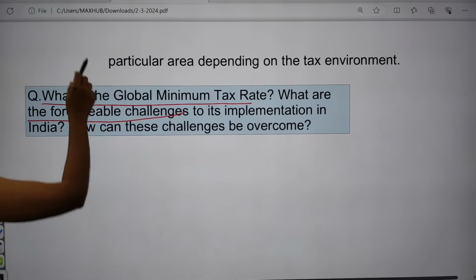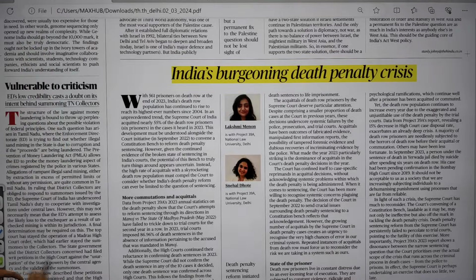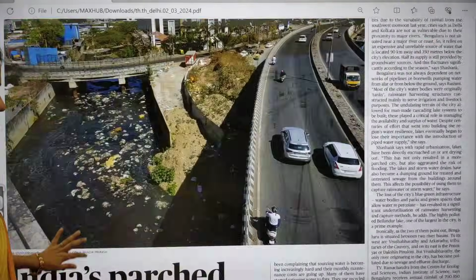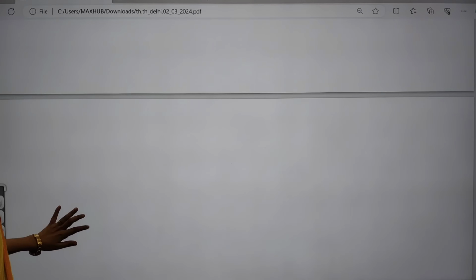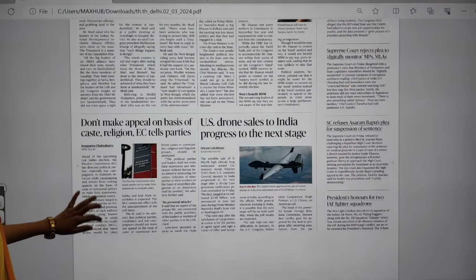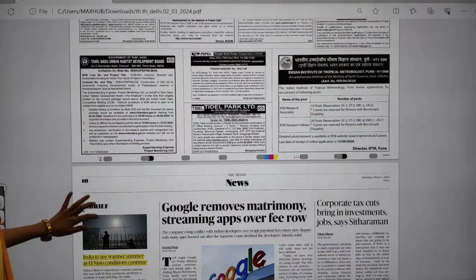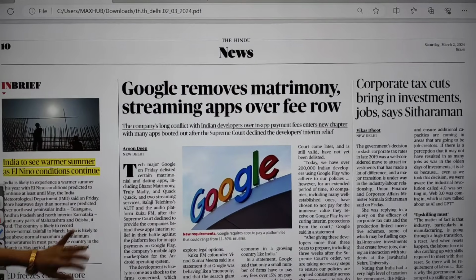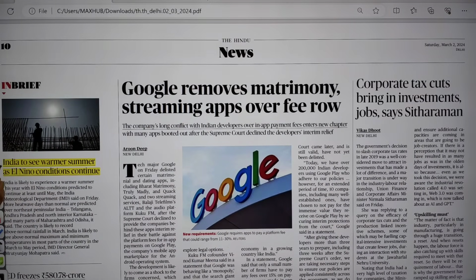Now let us see our newspaper and see if there are any important articles. In the news page, I found nothing much important, so I tried to cover the topics that are important. Here you can see, this is a very important topic, I forgot. India to see warmer summer as El Nino conditions continue.